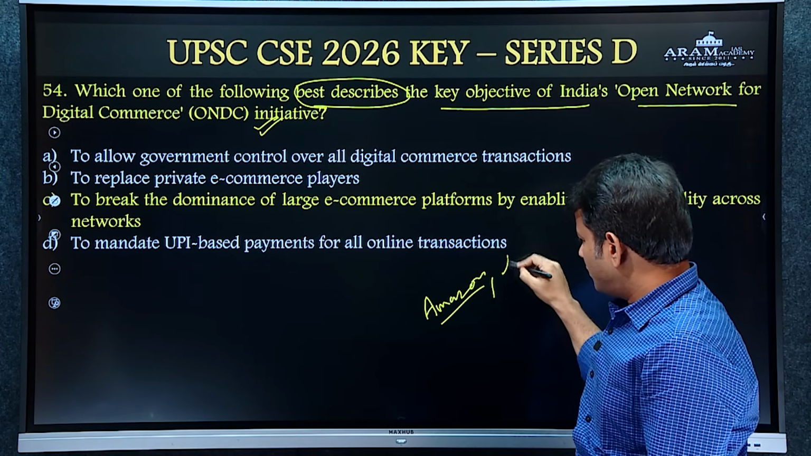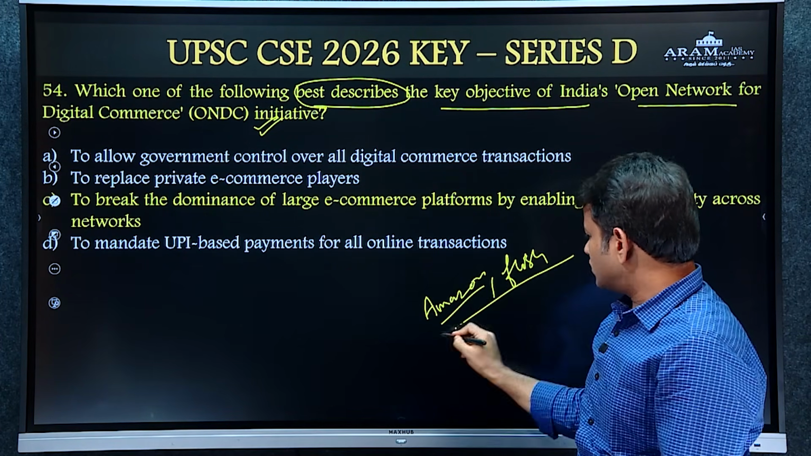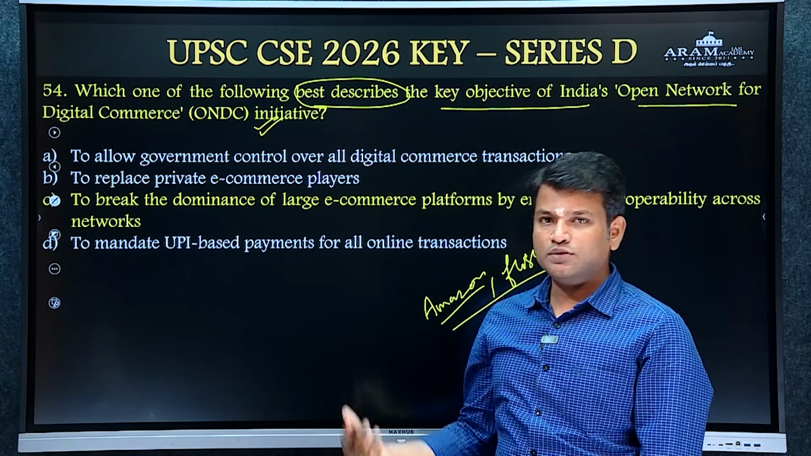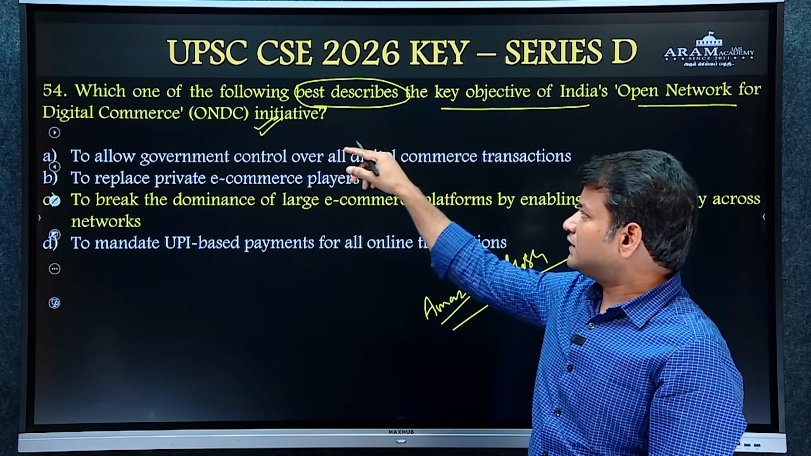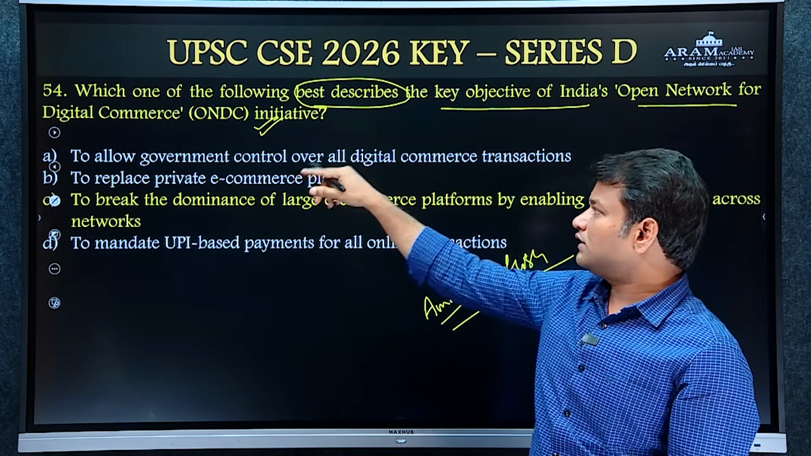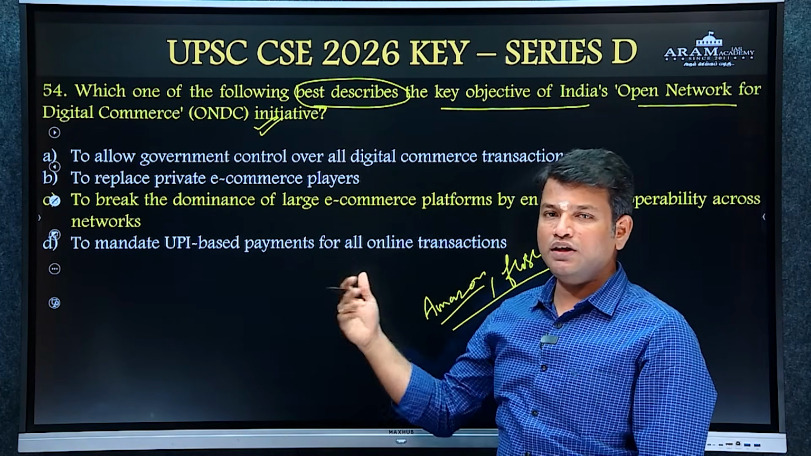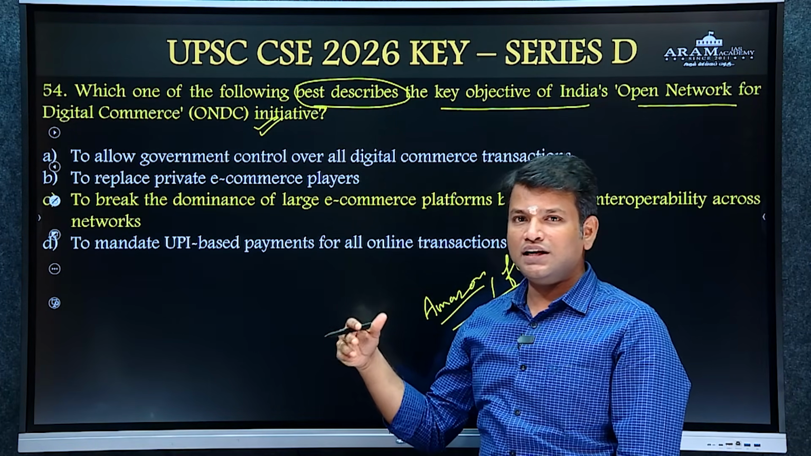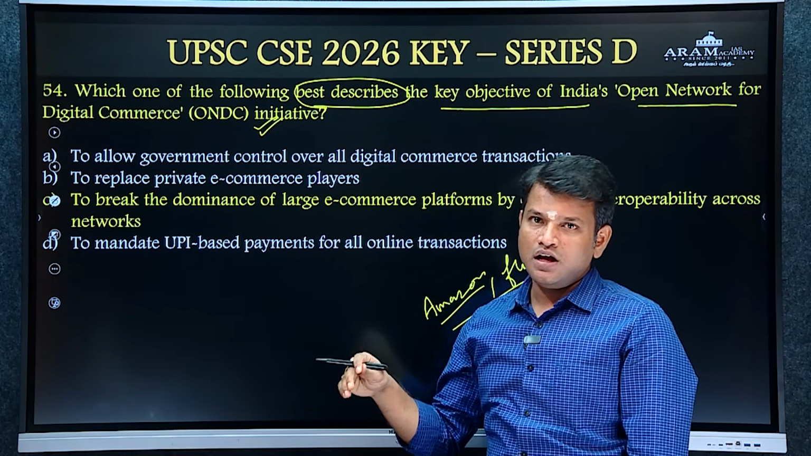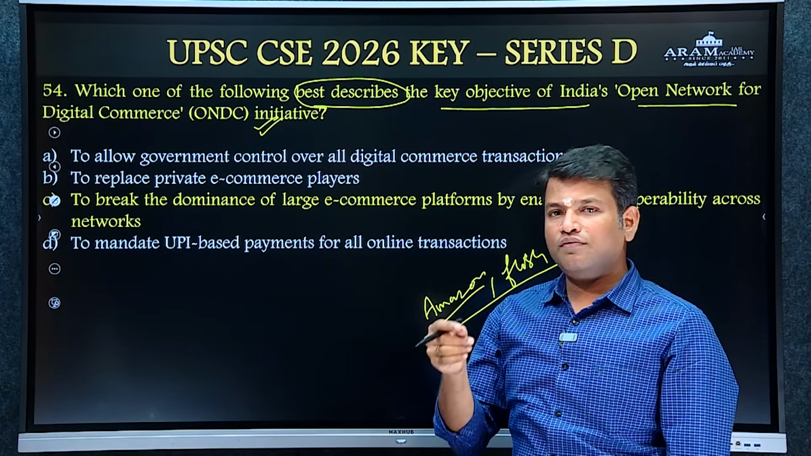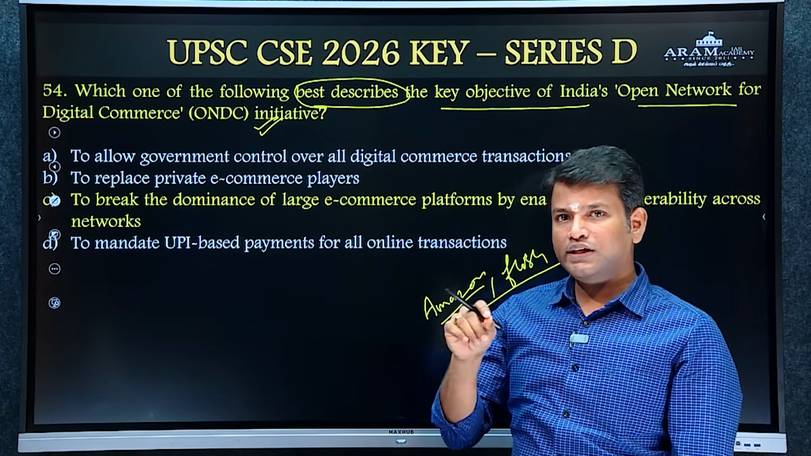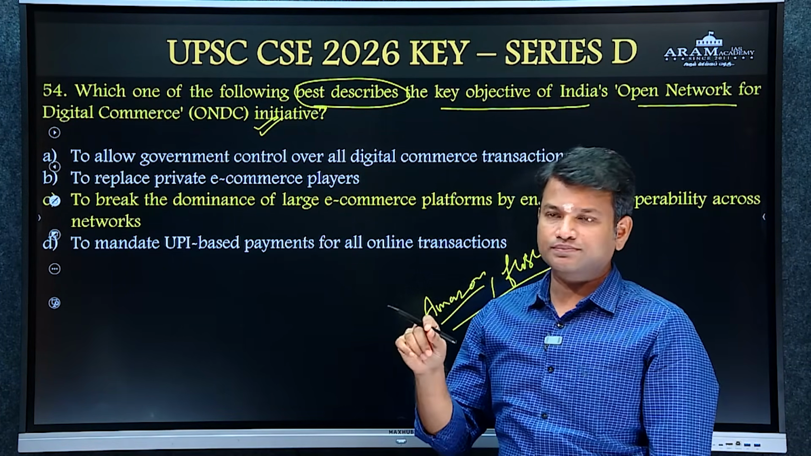So Amazon and Flipkart are closed-ended e-commerce service providers. But ONDC is the Open Network for Digital Commerce, so it can be used by buyers and sellers from any application. For using Amazon and Flipkart, we should depend only on the apps they provide.